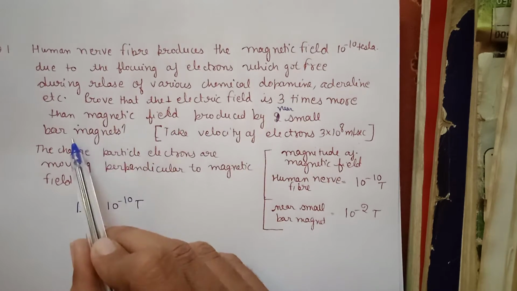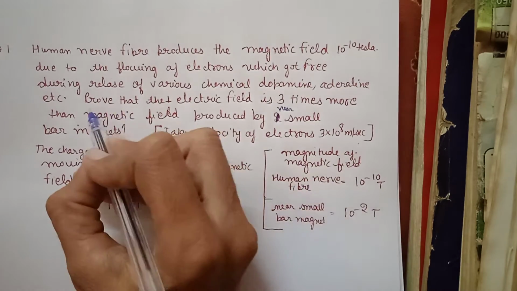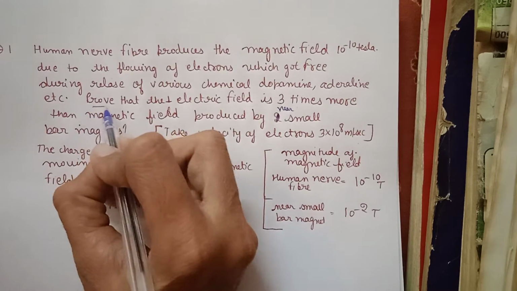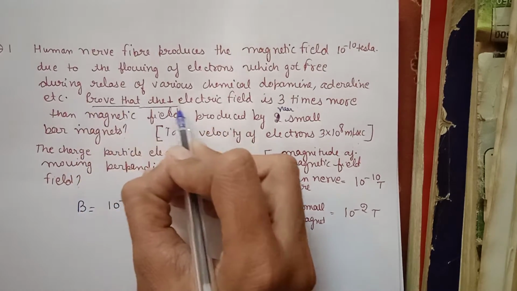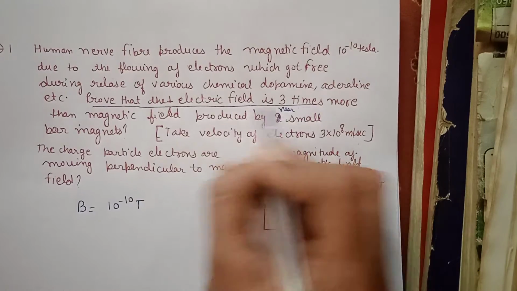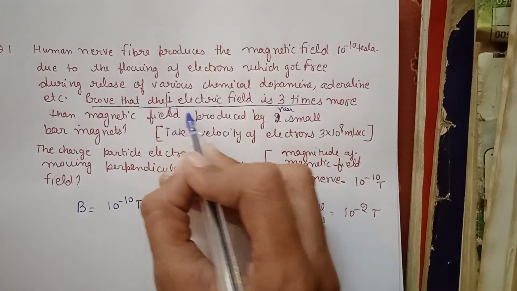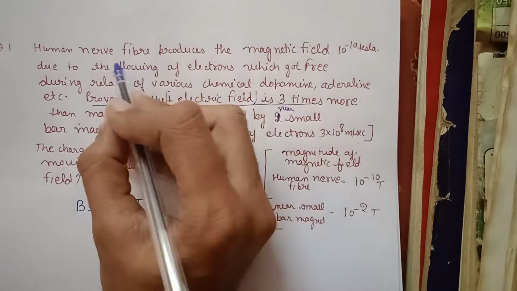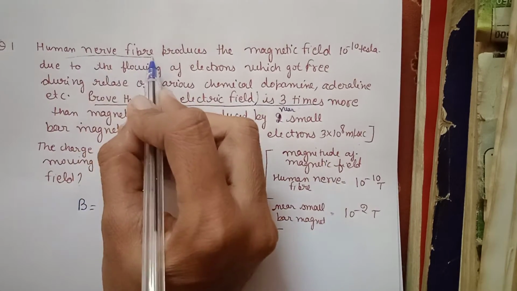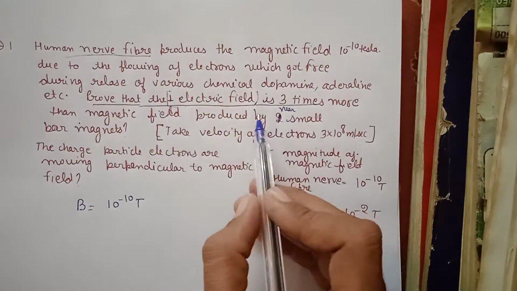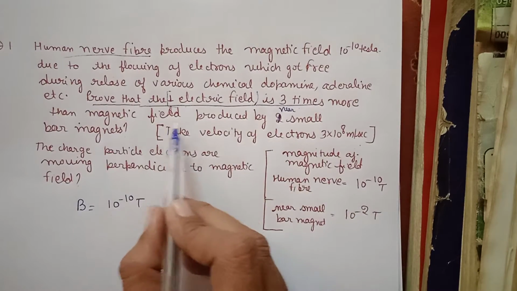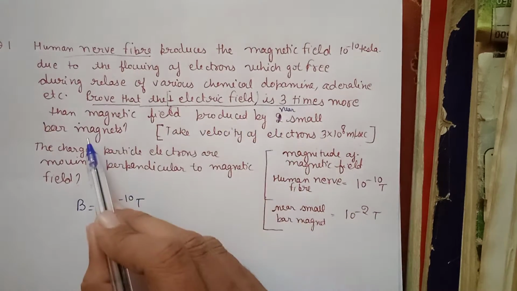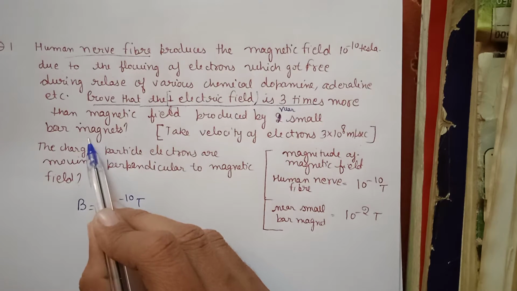Now next, prove that the perpendicular electric field is 3 times more than the magnetic field produced by a near small bar magnet. See, what they are saying in this question is that we need to prove the perpendicular electric field. Perpendicular electric field of what? Human nerve fiber. It should be 3 times more than the magnetic field produced by a near small bar magnet.